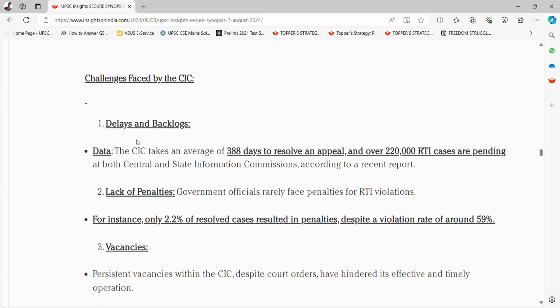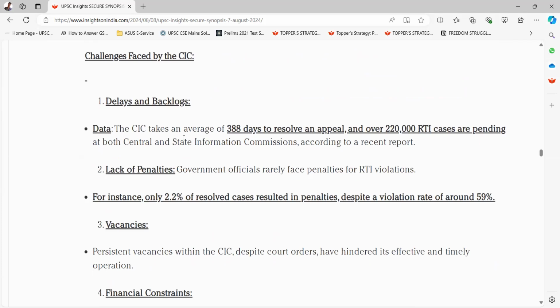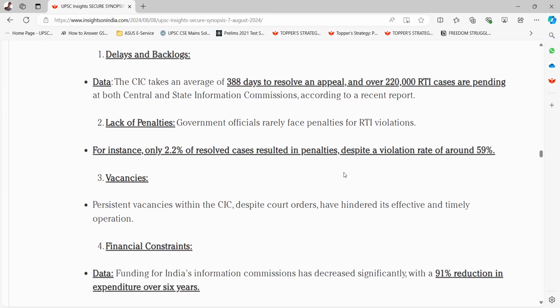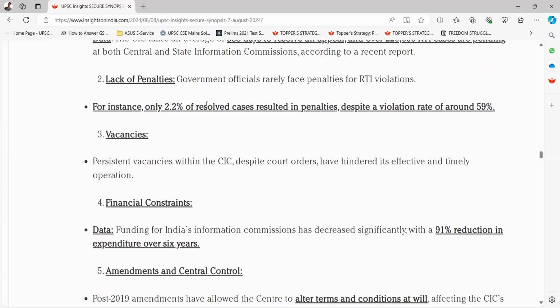Challenges faced by the CIC. First one is delays and backlogs. Data: the CIC takes an average of 388 days to resolve an appeal, and over 220,000 RTI cases are pending at both central and state information commissions, according to a recent report. Second is lack of penalties. Government officials rarely face penalties for RTI violations. For instance, only 2.2% of resolved cases resulted in penalties, despite a violation rate of around 59%. Third is vacancies.